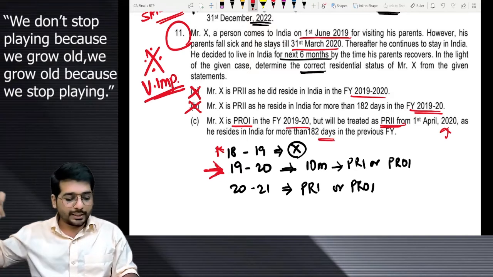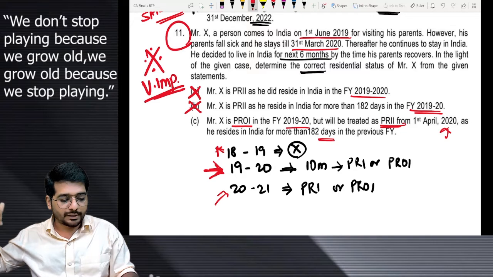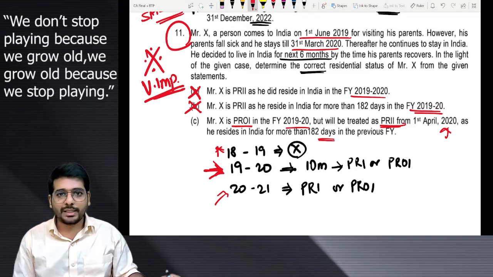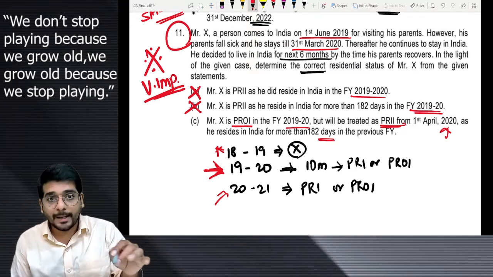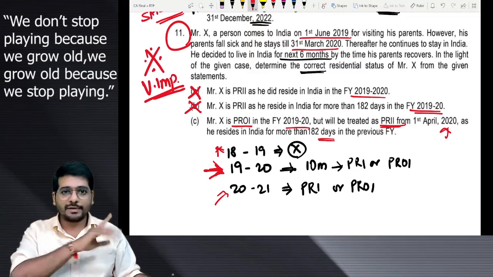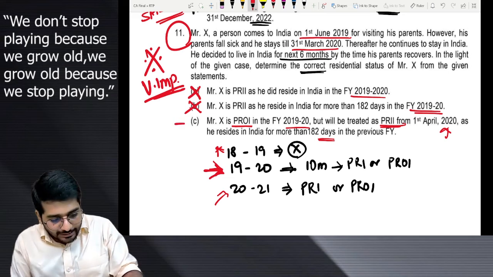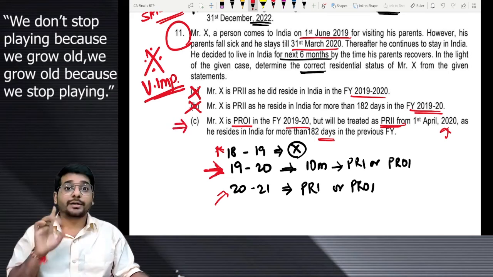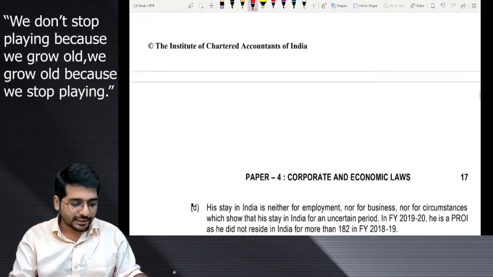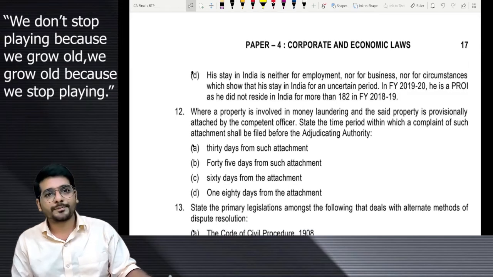So 1st April 2020, this year, 2021, he will be treated as a PRI, resident in India, because previous year he was in India. This can be my right answer. Don't be over smart. Let's check the D option also.